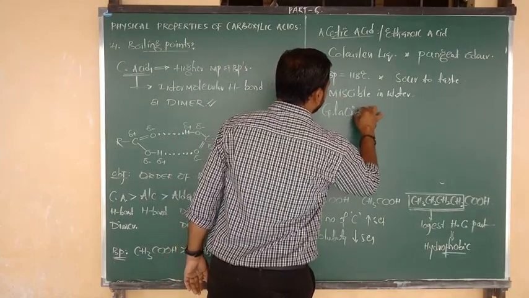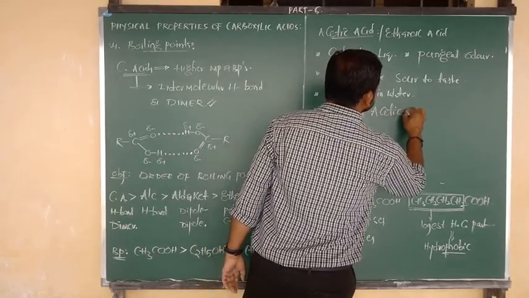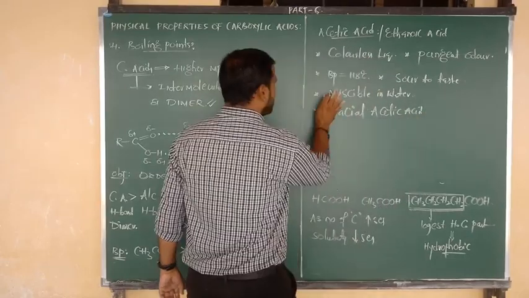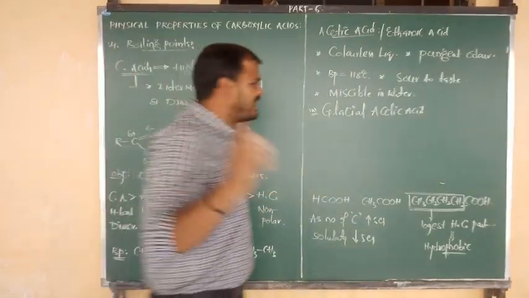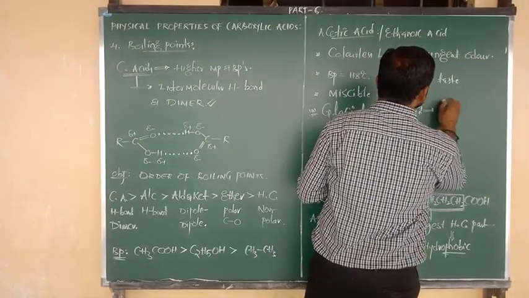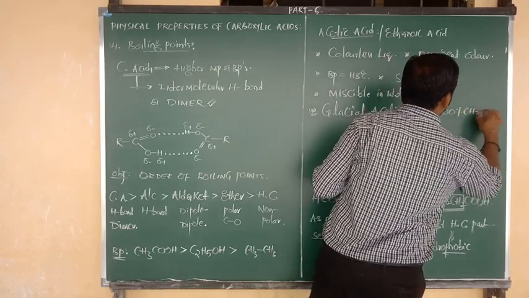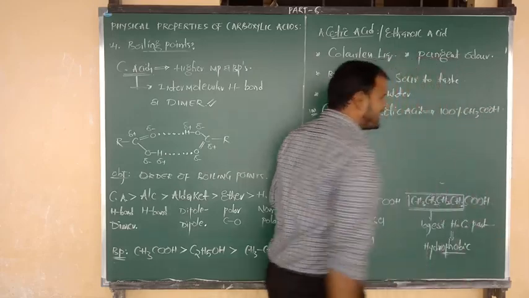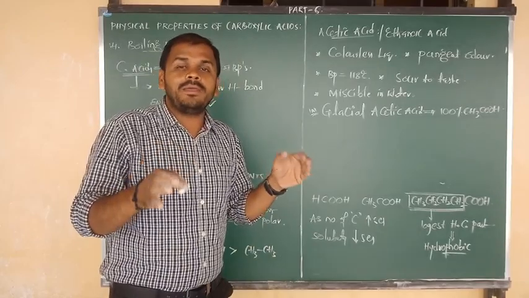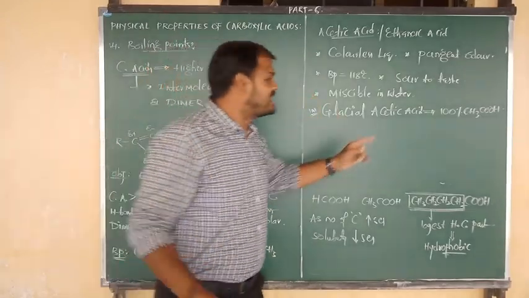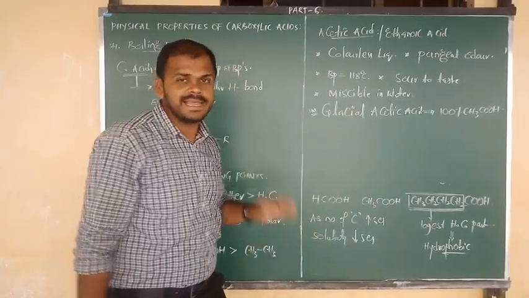And one more very important point I want to tell you. Sir, what is meant by glacial acetic acid? Yes, important for 1 mark also. What is meant by glacial acetic acid? Simply we have to say one word. Glacial acetic acid is nothing but 100% CH3COOH. That means the acetic acid which is free from water molecules, 100% pure CH3COOH. That one we say is glacial acetic acid.